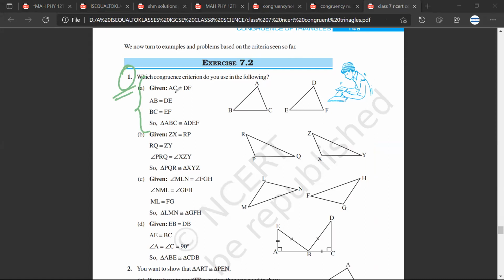They have told you that AC is equal to DF. AB is equal to DE. BC is equal to EF. So the corresponding sides are equal, so the triangles are congruent.